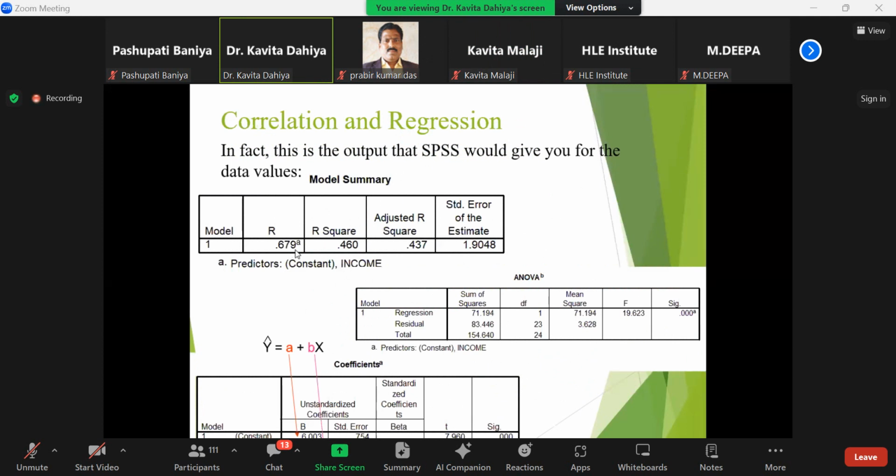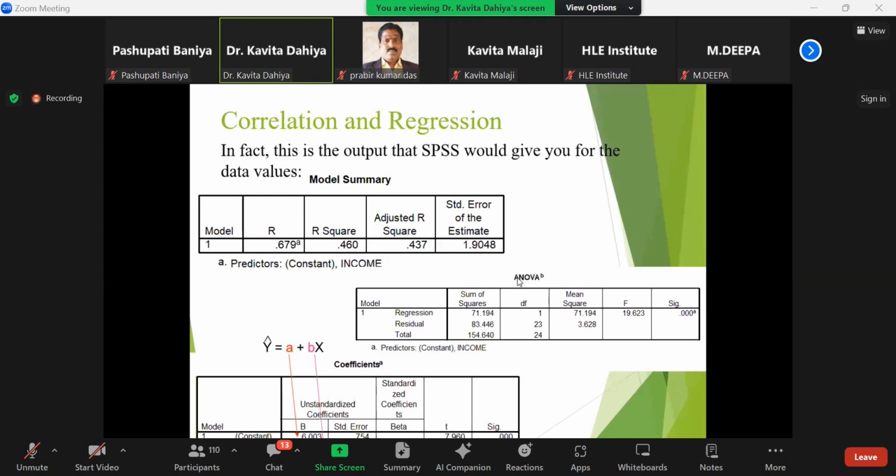So this is R, which represents the regression correlation value. R square is here, and adjusted R square represents how much of this R value is explained by these different variables. This is the standard error of the estimate.